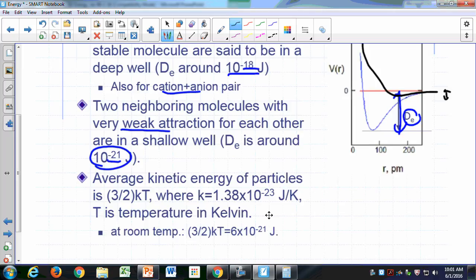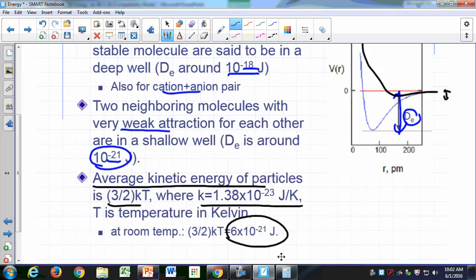Okay, the average kinetic energy of particles is 3/2 kT, where k is called Boltzmann's constant. It's 1.38 times 10 to the negative 23 joules per Kelvin, and T is the temperature in Kelvin. And if you calculate that at room temperature, you'll find that's about 6 times 10 to the negative 21. So a couple of molecules might find themselves in a potential well, attracted to each other, but then here comes another molecule, and on average they're just going to get enough energy to separate again. So molecules will not get stuck to each other.